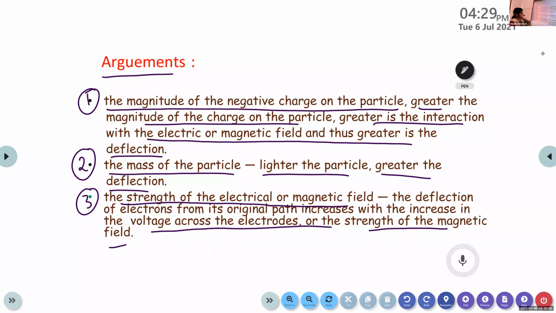And after this experiment, J.J. Thomson reached one value for the ratio of the charge of electron to the mass of that electron. So we need to learn that charge to mass ratio also.